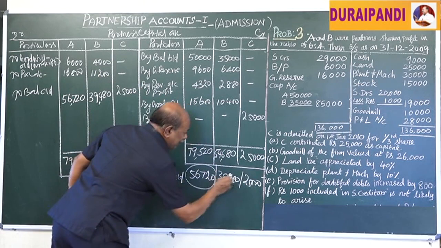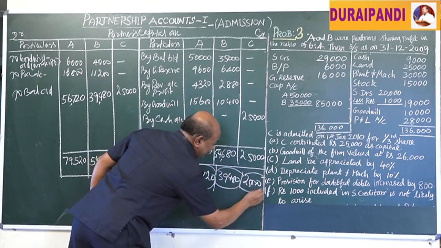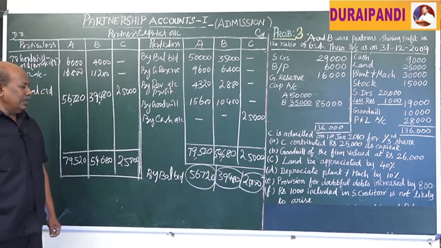It will appear in the new balance sheet as the respective partners' capital accounts.